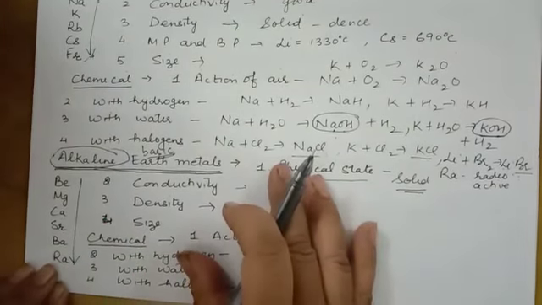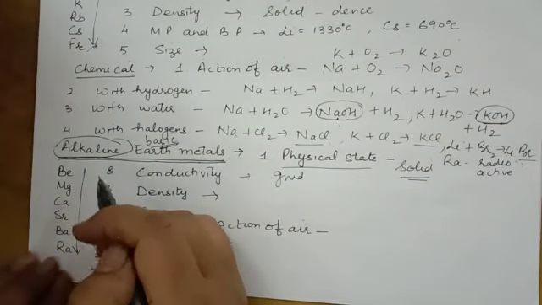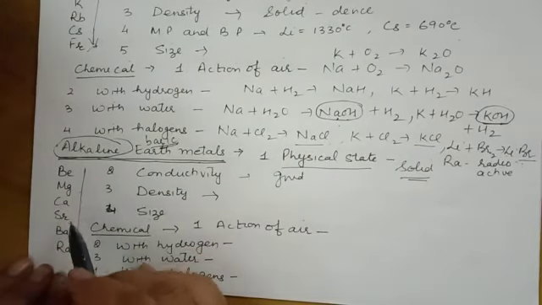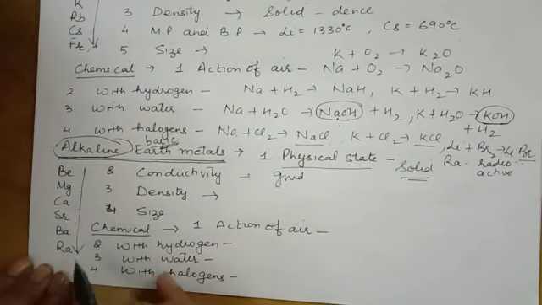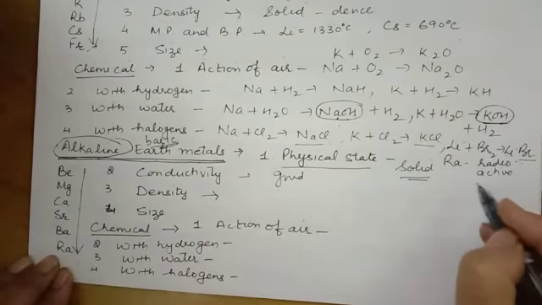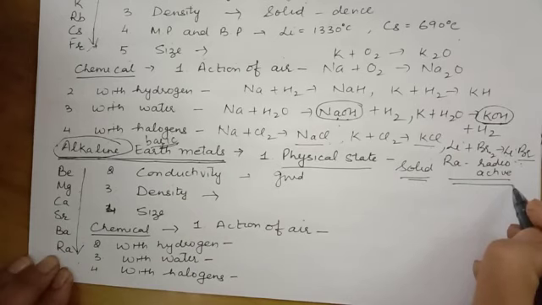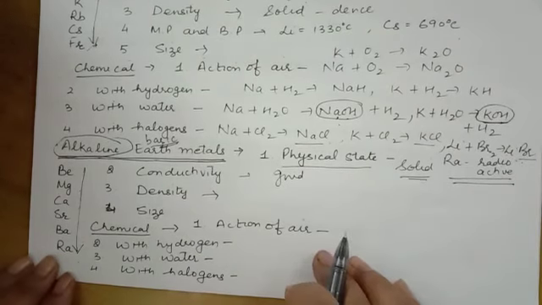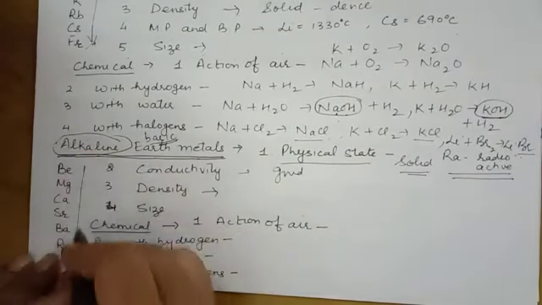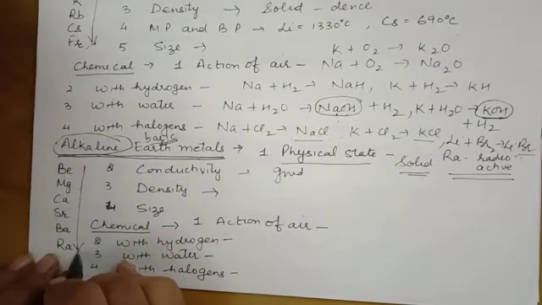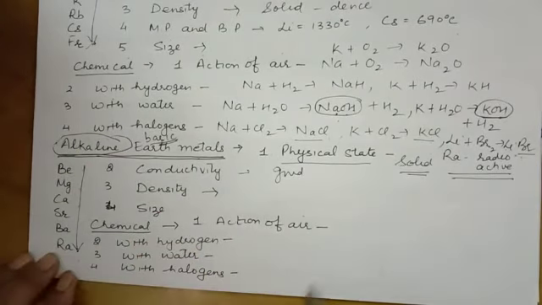In group 2A we have beryllium, magnesium, calcium, strontium, barium and radium. All these are solid, but the last one, radium, is radioactive. That means when we move down a group, the reactivity increases.